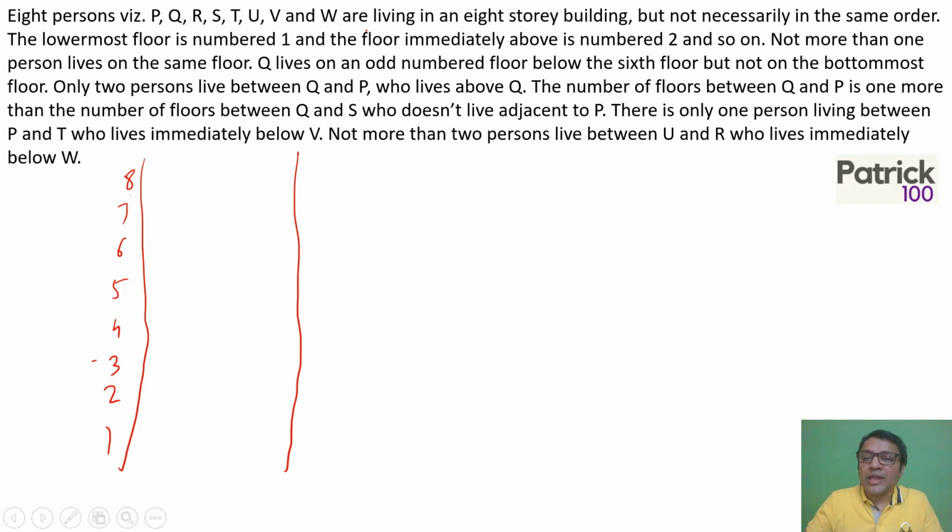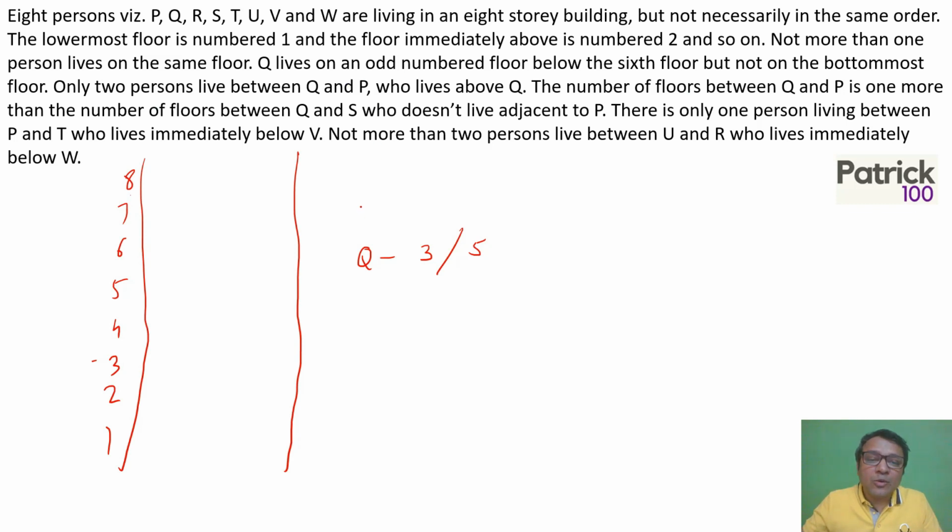The lowermost is 1, the top floor will be 8. Not more than one person lives on the same floor. Q lives on an odd number floor below 6, but not at the bottommost. That means Q will stay on either the 3rd or 5th floor. Then only 2 floors between Q and P, who lives above P.